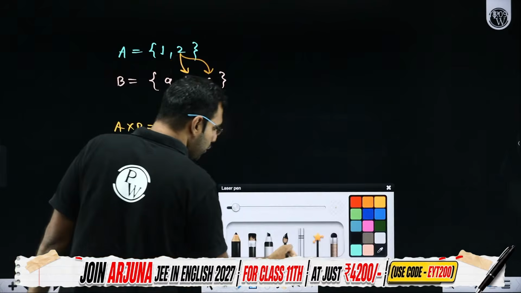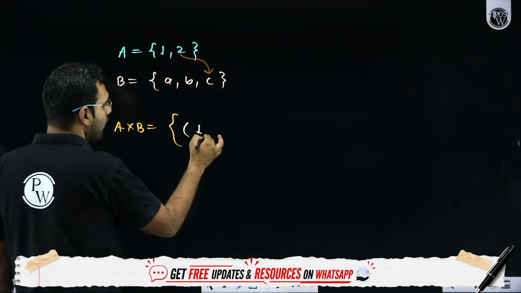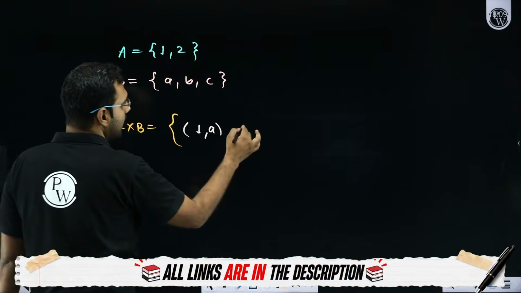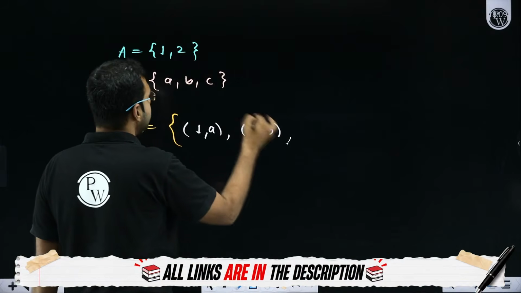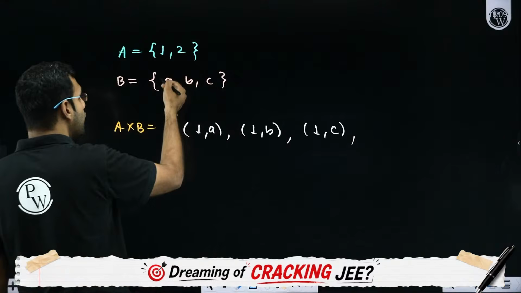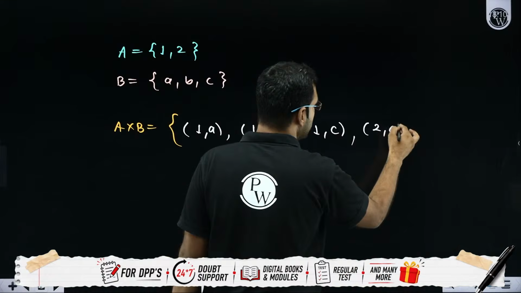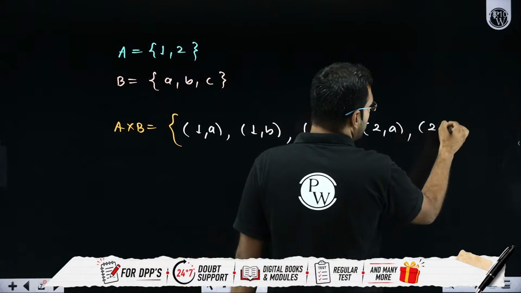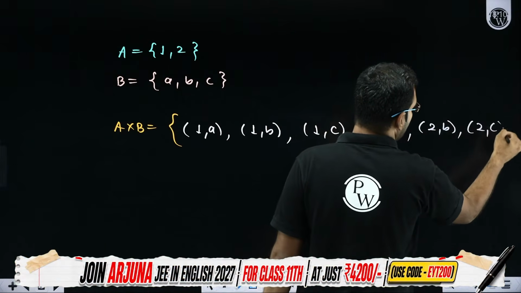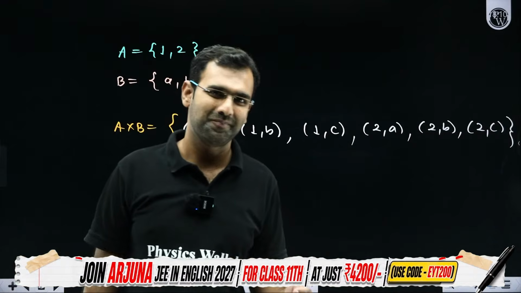I hope you realize that the ordered pairs I'm going to get are 1 comma A, then 1 comma B, then 1 comma C. Similarly, 2 comma A, 2 comma B, 2 comma C. So 3 more ordered pairs I'll get. This is how you write the Cartesian product.